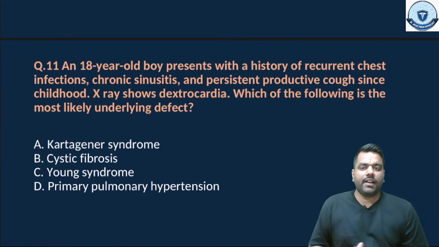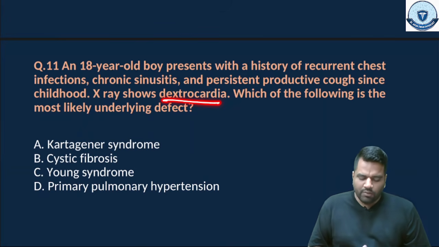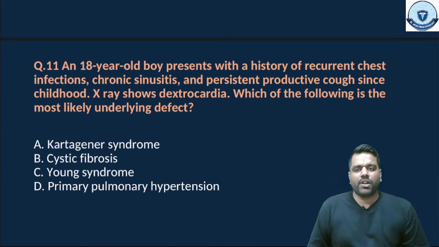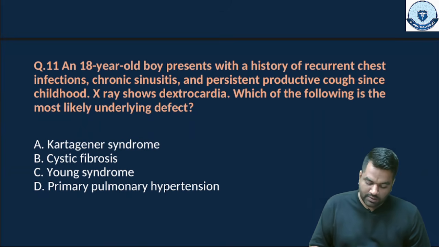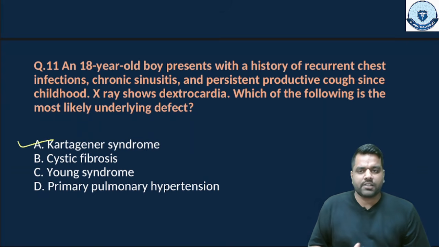Next is an 8-year-old boy presenting with a history of recurrent chest infection, chronic sinusitis and persistent productive cough since childhood. X-ray shows dextrocardia. Which of the following is most likely the underlying defect? Guys, the right answer of this question is Kartagener syndrome.